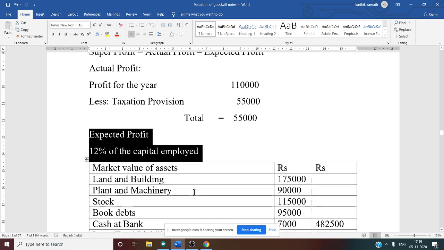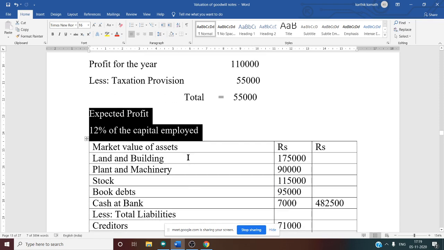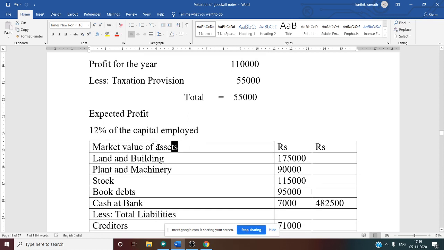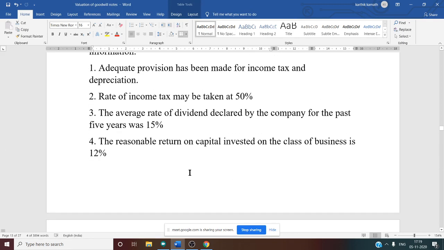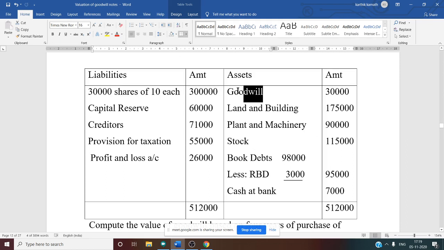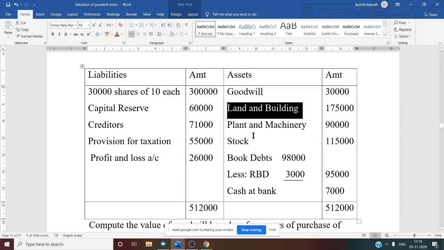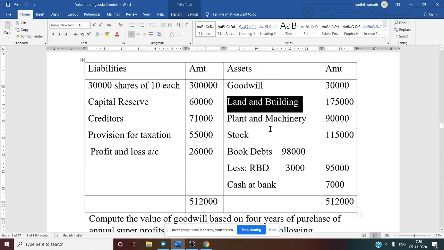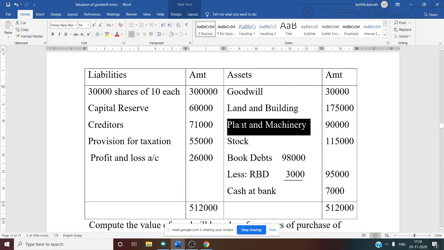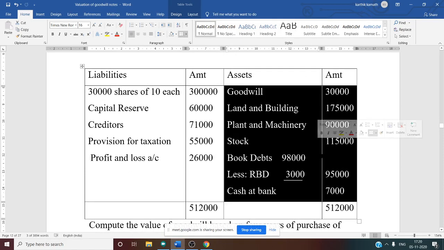Next you need to do the format of the net asset method. First thing, the agreed value of asset or market value of asset you need to write first. You need to make 3 columns, particulars and 2 amount columns. So under market value of asset, write all the asset side information. Goodwill you should not write because we are calculating the value of goodwill. Then land and building you need to write 1,75,000 because no other adjustment is given for agreed value. So book value itself is the agreed value. Plant and machinery 90,000, same. Book value itself is the agreed value. Stock 1,15,000, again the same thing.